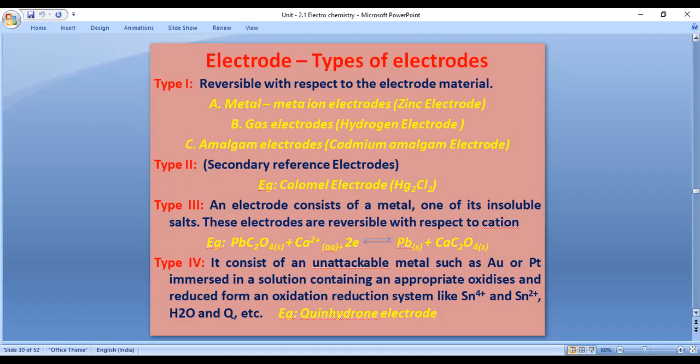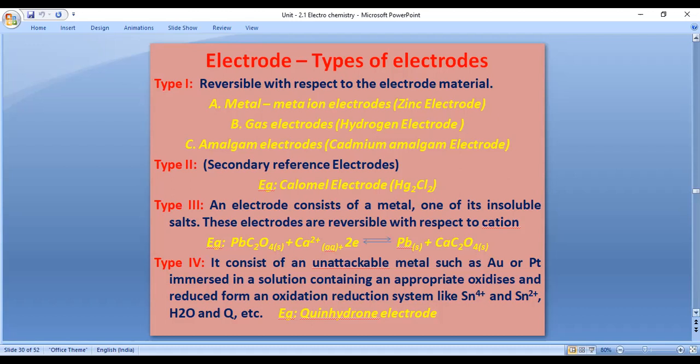The second type, type 2, is the secondary reference electrode, the calomel electrode in general. The third type of electrode consists of the metal and one of its insoluble salts. These electrodes are reversible with respect to the cation. These are the type 3 examples.